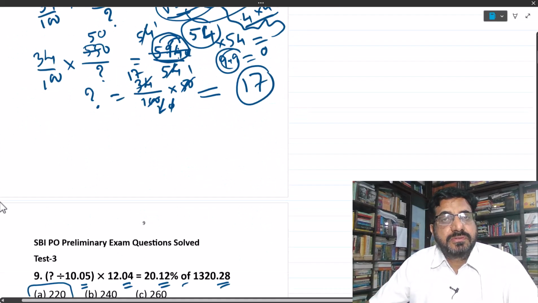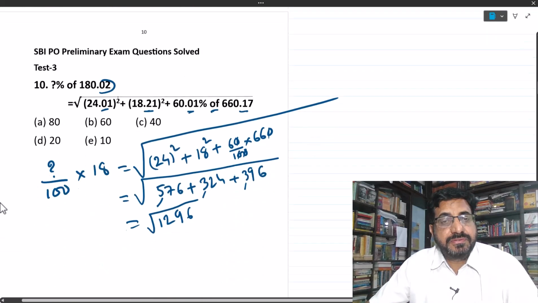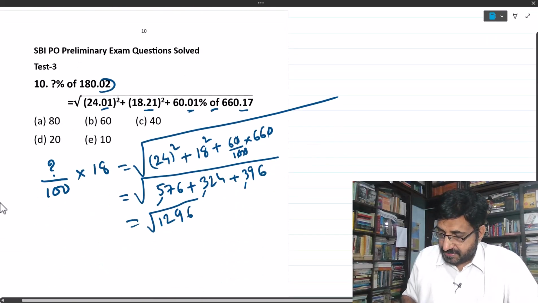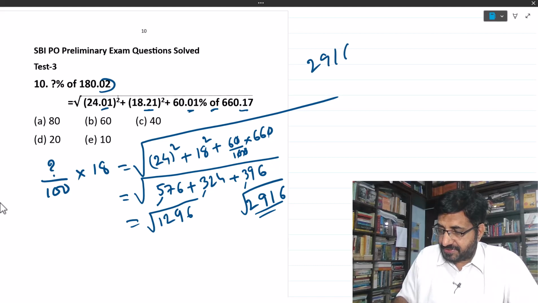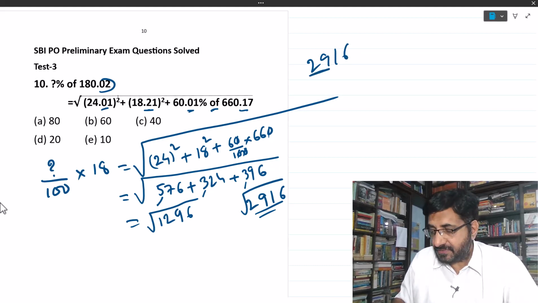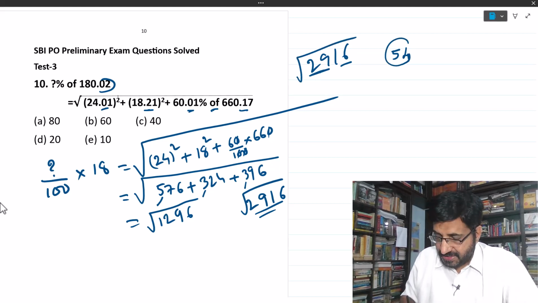Now we have to find the square root of 1296. Let me write that also here so that you can compare these two and understand how you found this square root. 2916: which is the nearest square? 25. So take 5, since the square root of 25 is 5. Here 6, 4. So 54 is the square root of 2916. Similarly, apply the same shortcut method for this also.